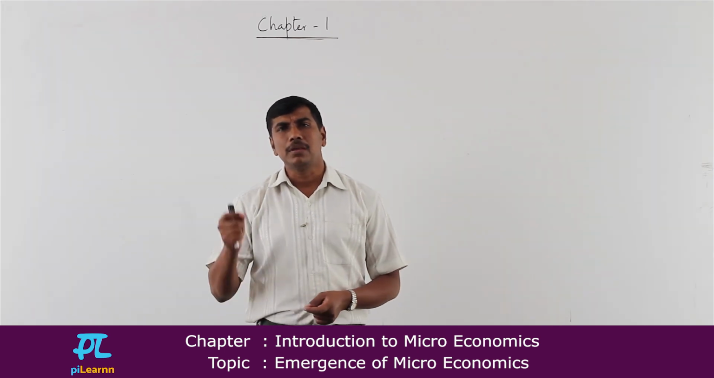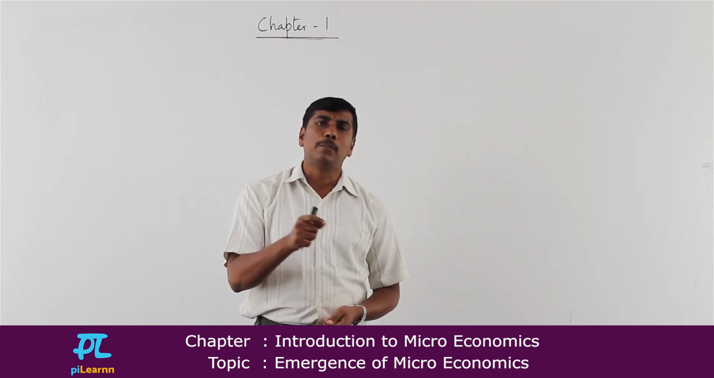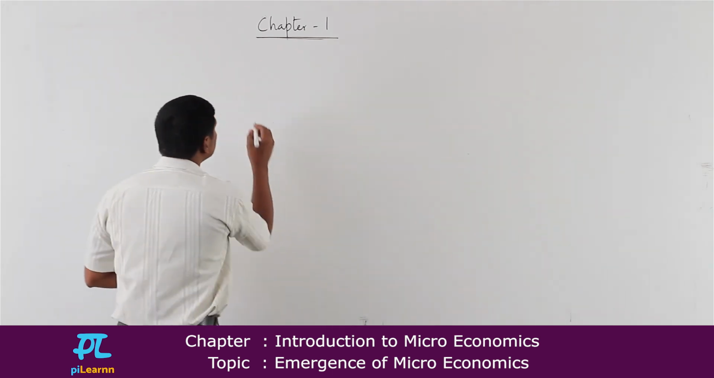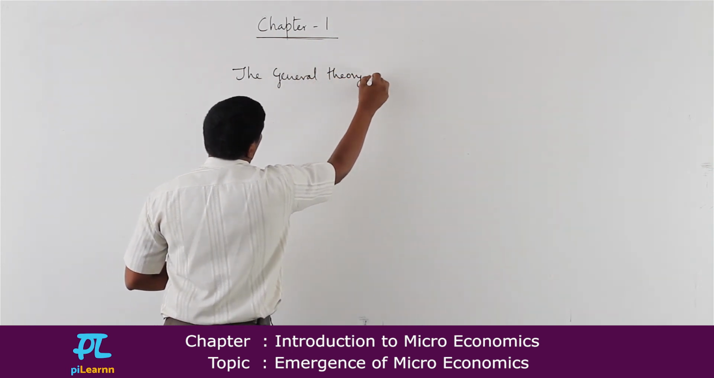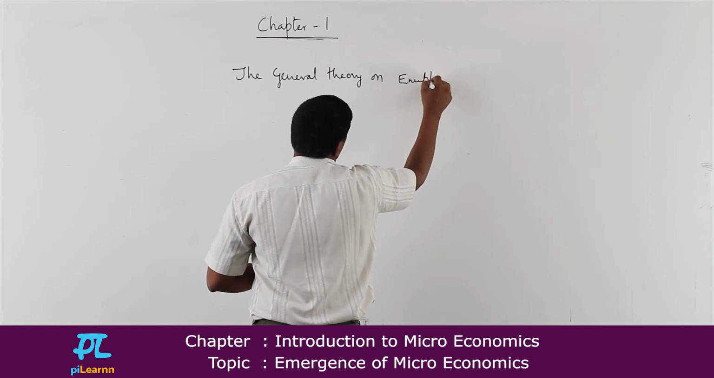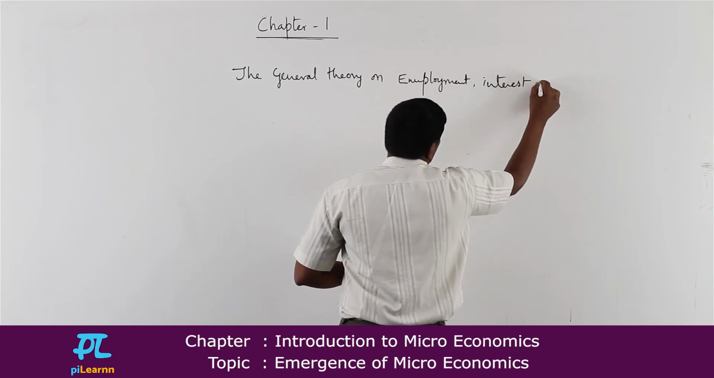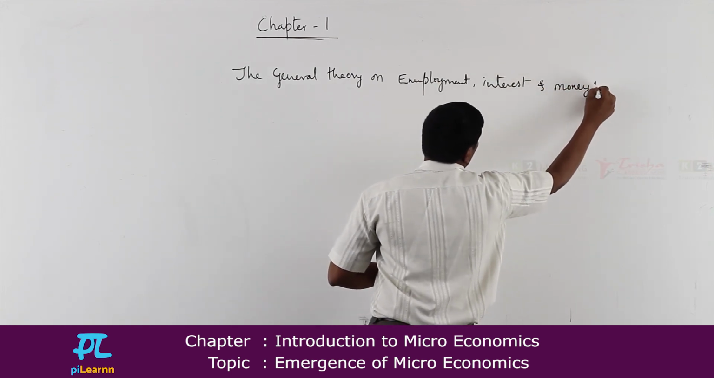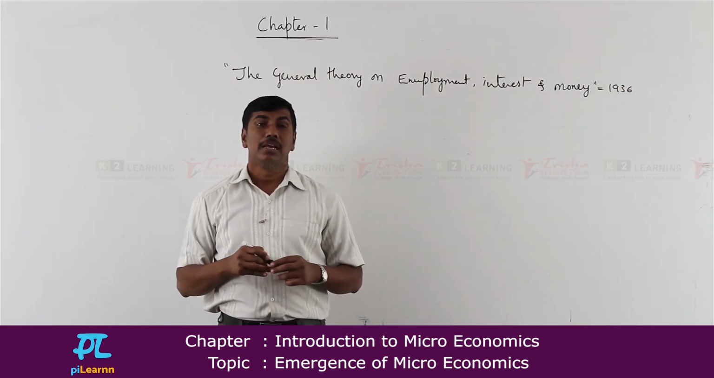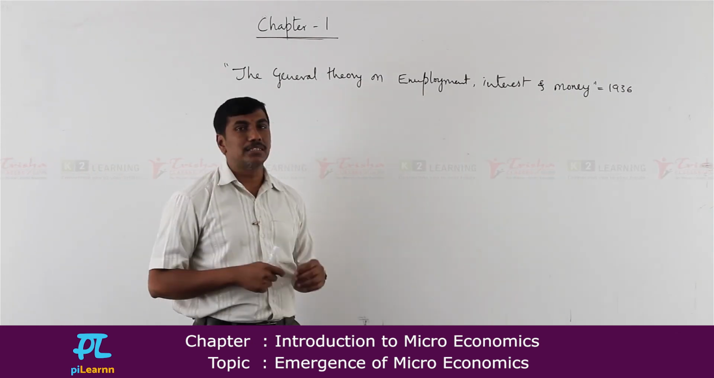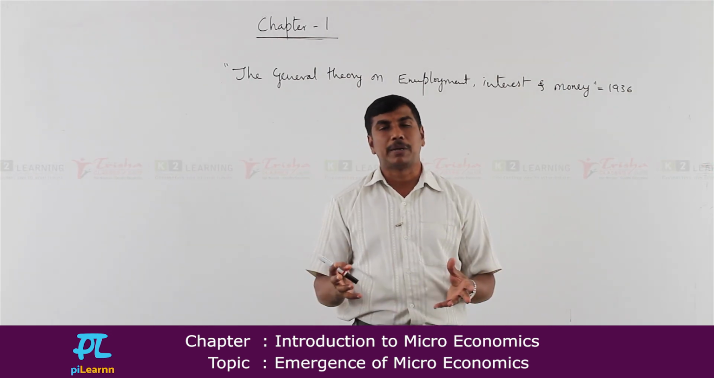At that particular point of time, there was one world-renowned economist by name Professor John Maynard Keynes. He authored a book in the year 1936. The name of the book is The General Theory of Employment, Interest and Money, and this book was authored in 1936. It is considered to be the masterpiece of Professor J.M. Keynes. In this book, Professor J.M. Keynes advocated that we have to deal with these kinds of economic problems from a macro perspective, not from an individual perspective.